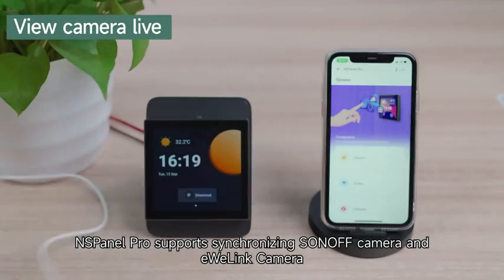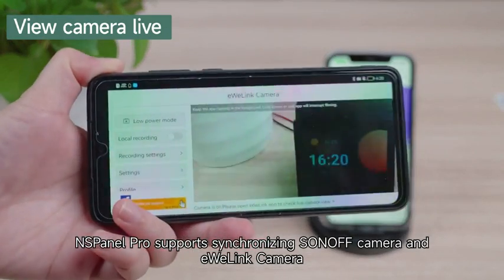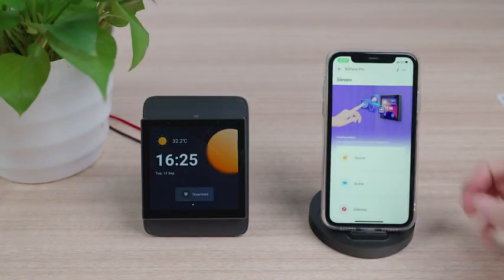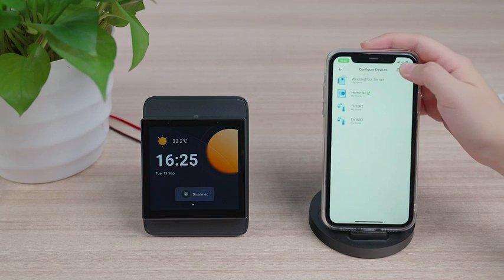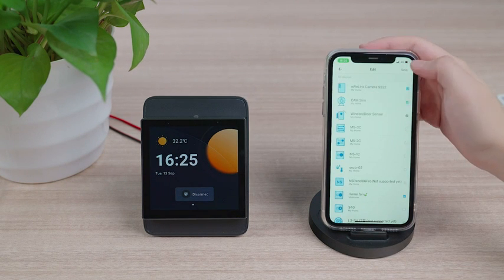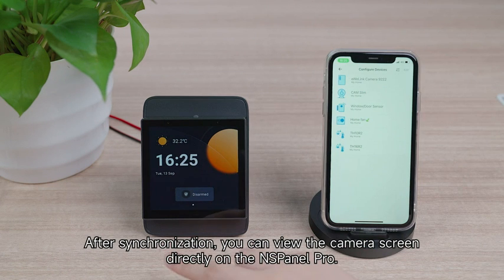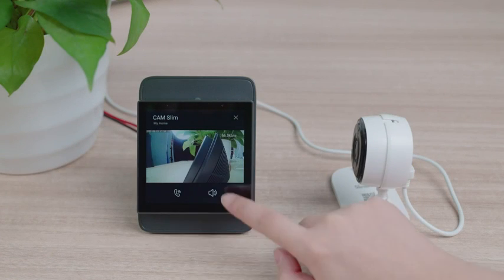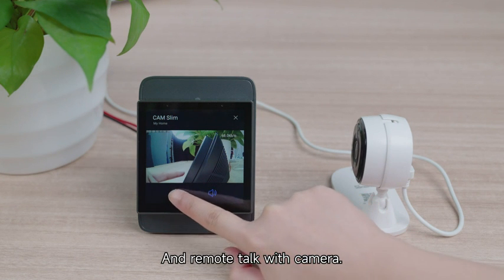NSPanel Pro supports synchronizing SONOFF camera and EWI-Link camera. After synchronization, you can view the camera screen directly on the NSPanel Pro and remote talk with camera.